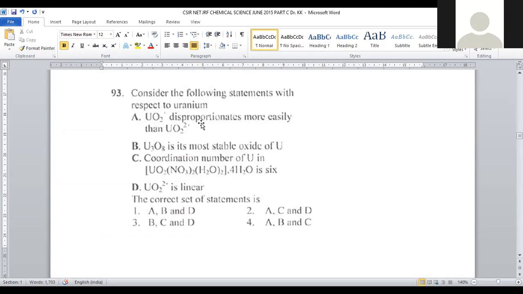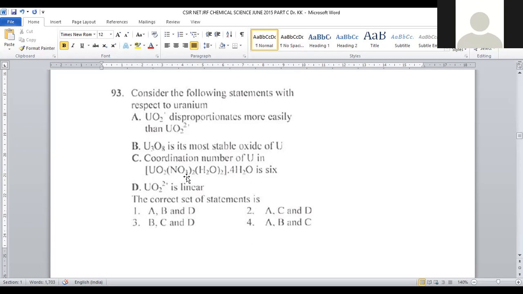Okay, first one: UO2+ disproportionates more easily than UO2 2+. This is the correct statement. U3O8, the octaoxide, is the most stable oxide of uranium. This is also correct. But statement C is wrong.